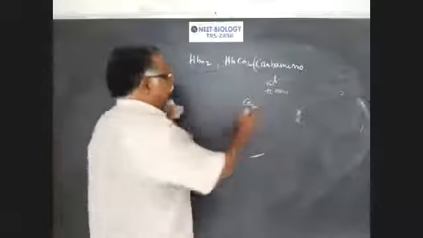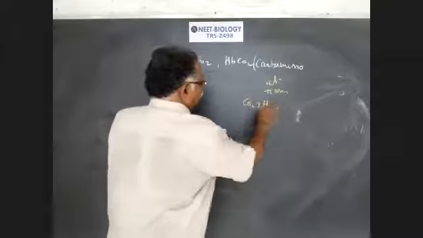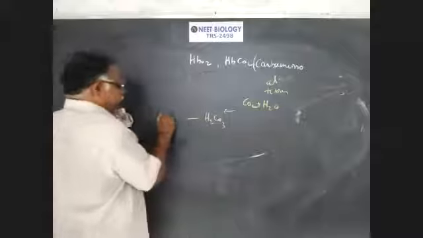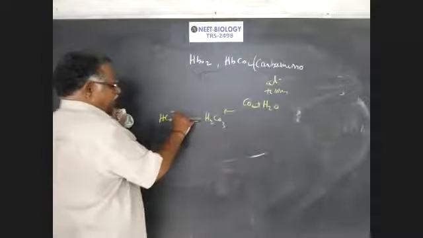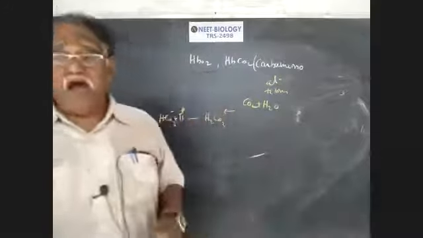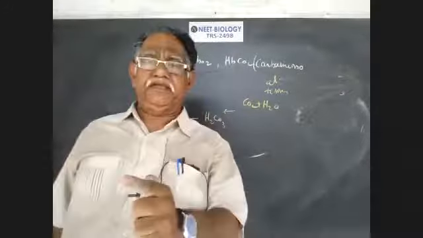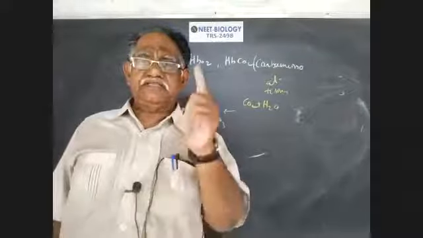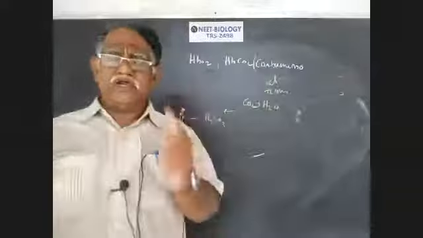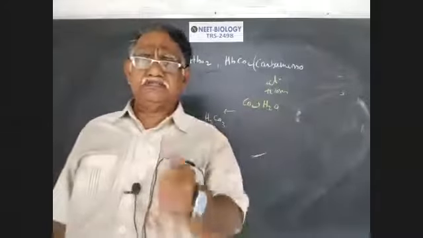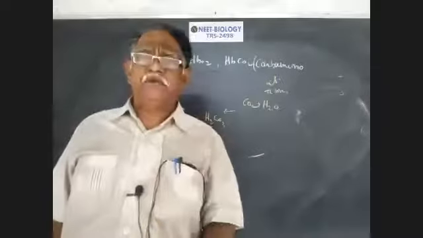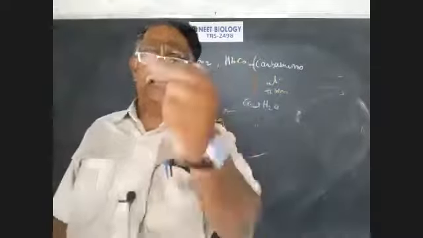Now the CO2 and H2O combine to form H2CO3, which dissociates into HCO3 minus and H plus. This reaction occurs both in plasma and also in RBC. The formation of carbonic acid and its dissociation into hydrogen and HCO3 ions is catalyzed by the enzyme carbonic anhydrase, which occurs both in RBC and also in plasma. That is another important point.